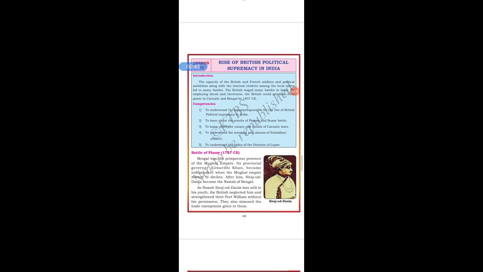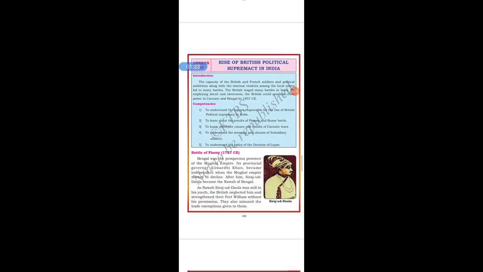So the British waged many battles in India. By employing deceit and cleverness, the British could establish their power in Carnatic and Bengal by 1857 CE. After this chapter, students, you will understand the factors responsible for the rise of British political supremacy in India. You will learn about the results of the Battle of Plassey and Buxar. You will learn the causes and the results of the Carnatic Wars, and you will understand the meaning and clauses of subsidiary alliance, and the policy of the doctrine of lapse.